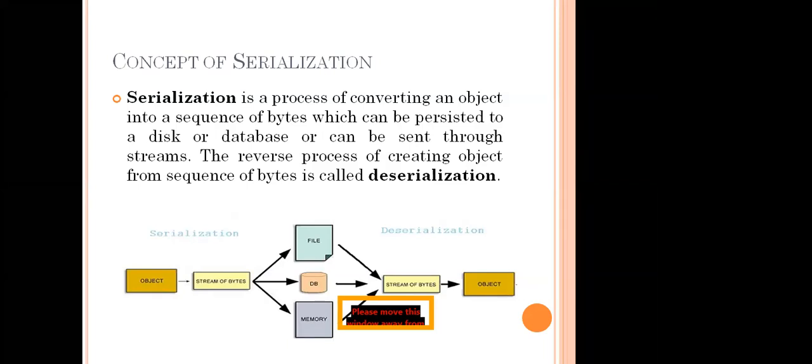Object, stream of bytes. For example, this is the serialization concept. We go to file, database, memory. So we have a file, database, and memory. These are the places where we store the stream of data. Once we perform the deserialization operation, it goes from database to streams, and then it is run.